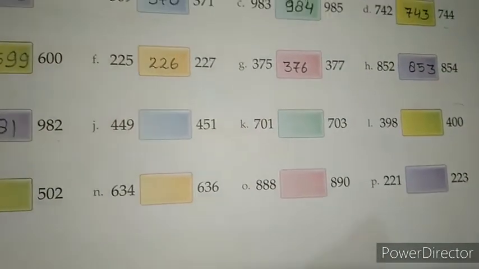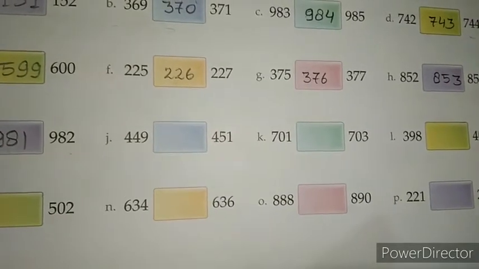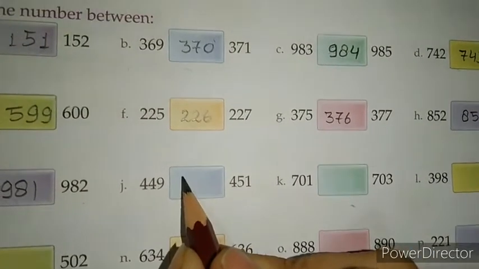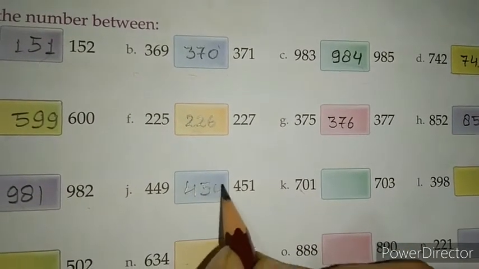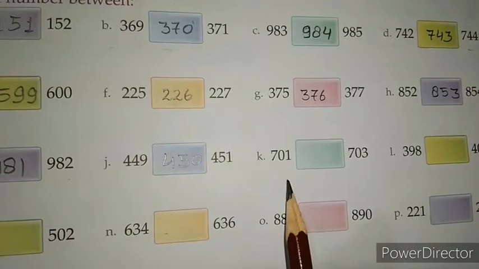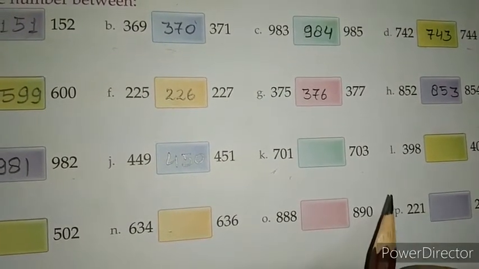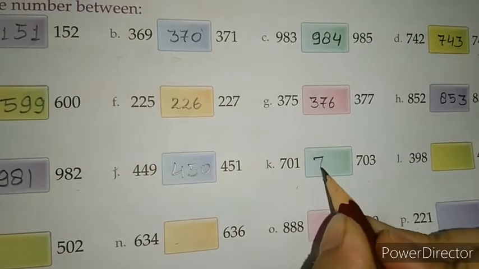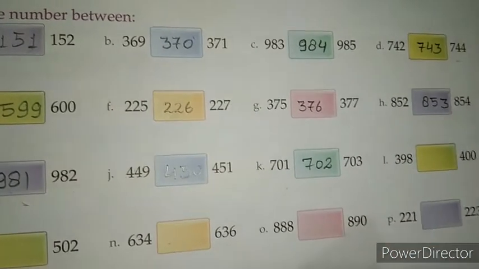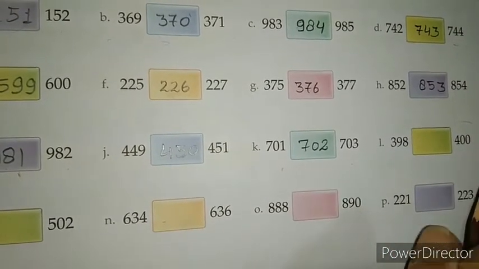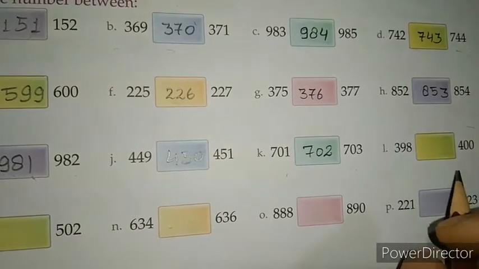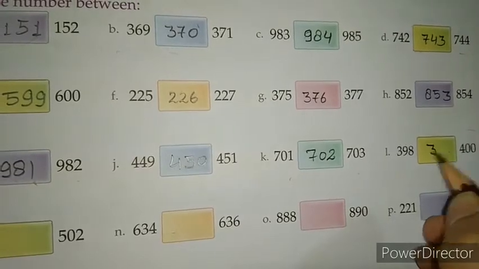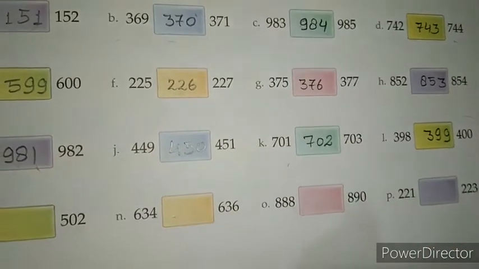Okay. Next one, 449 and 451. Which number comes between 449 and 451? 450. Next one, 701 and 703. Which number comes between 701 and 703? Then 702. Next one, 398 and 400. Which number comes between 398 and 400? So 399. Understood all of you?